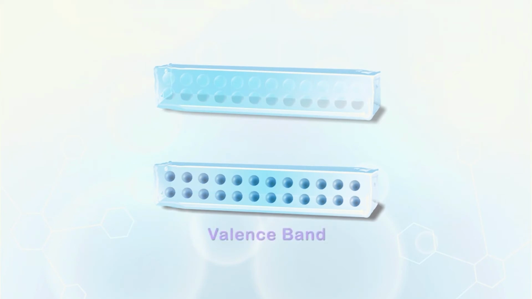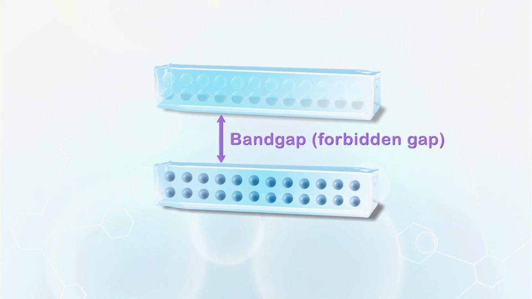The energy band where electrons are shared is called the valence band. In the valence band, all the spaces that can hold electrons are filled by electrons. The first empty band just above the valence band is called the conduction band. In the conduction band, there are spaces for electrons, but they are almost empty. That is, there is almost no electron in the conduction band. Between the valence band and the conduction band, there is a band gap where there is no space for electrons. Sometimes it is also called the forbidden gap, as no electrons can stay at energy located in the band gap.